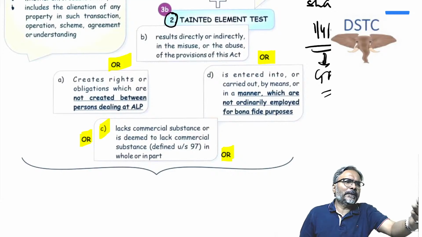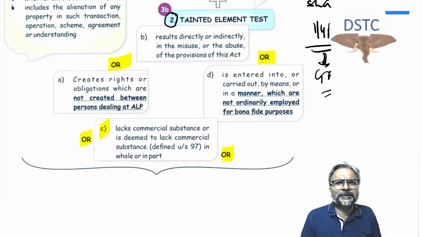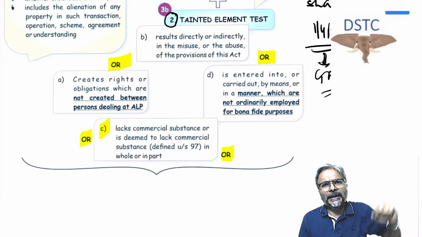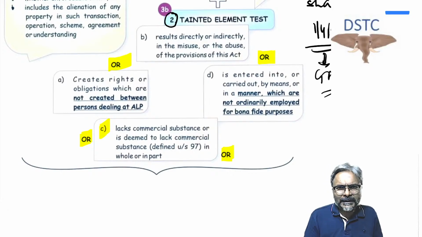Now one example which I can share with all of you, and this is also there in your transfer pricing chapter, if you can recall that. Students, if you remember, I want to transfer the goods to my AE. Now I know that if I do a direct transfer of the goods to my AE, then the transfer pricing provision would be applicable.